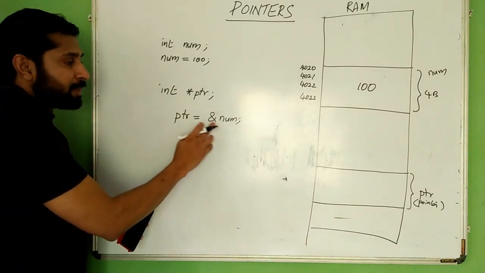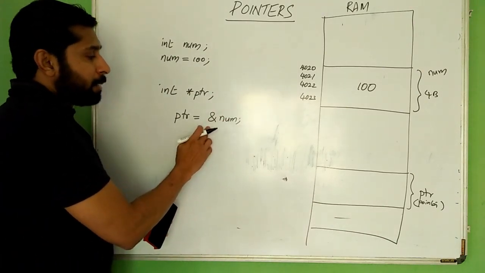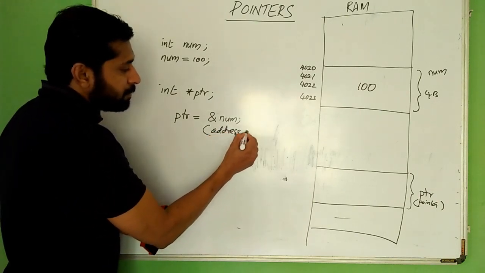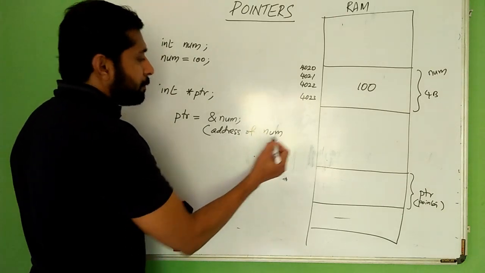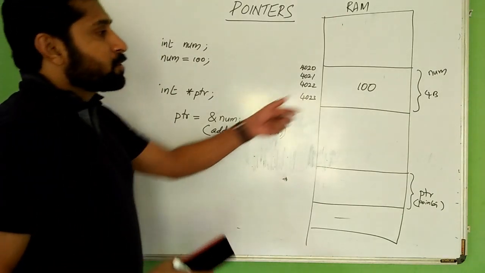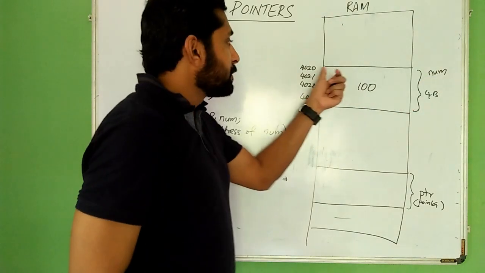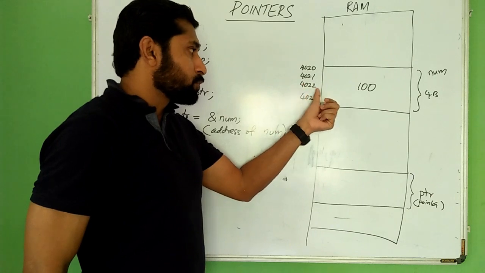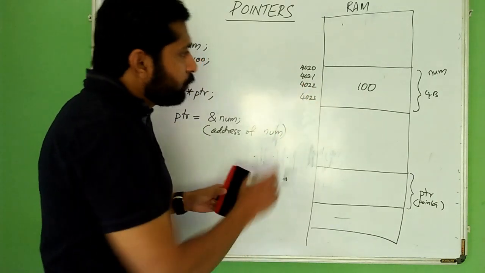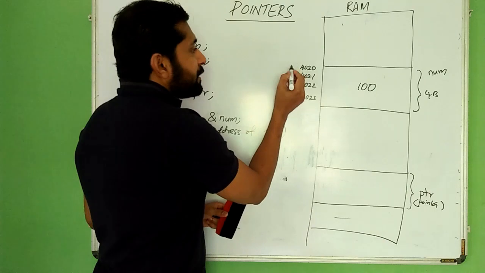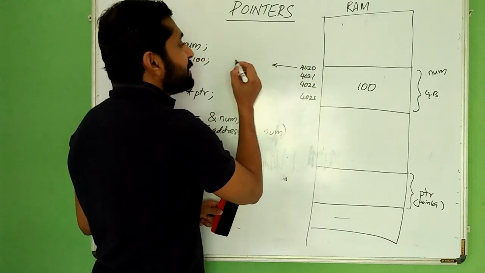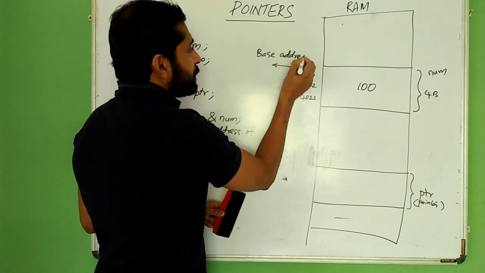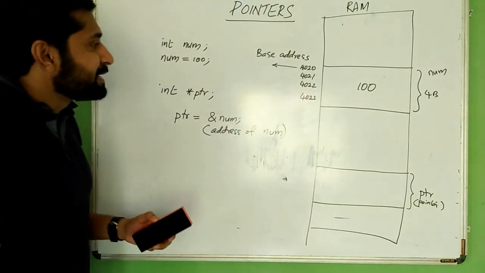Ampersand num means address of num. What is the address of num? Num has 4 addresses: 4020, 4021, 4022, 4023. But we take only the starting address. This starting address is referred to as the base address.